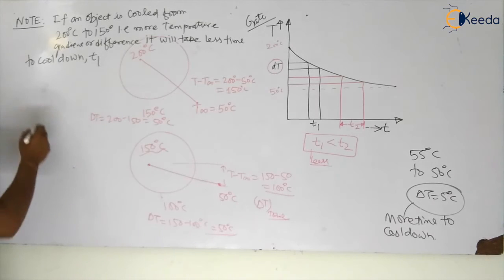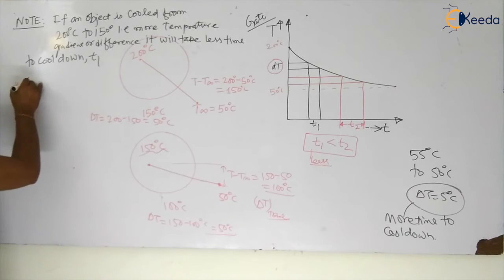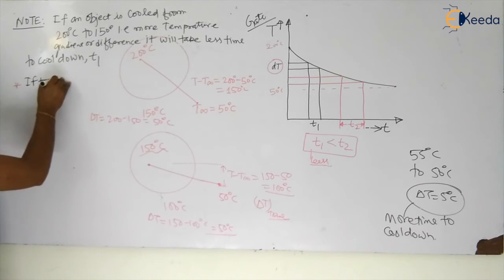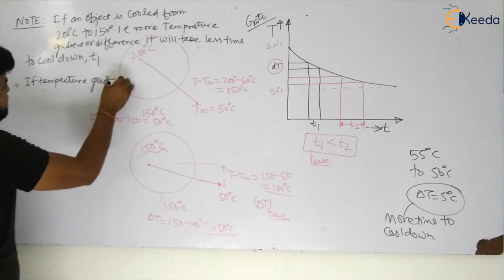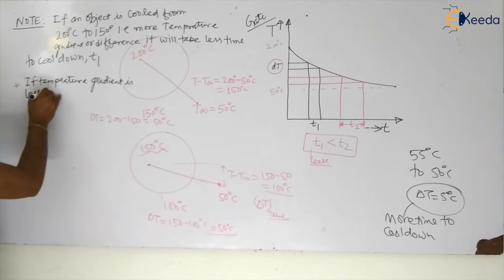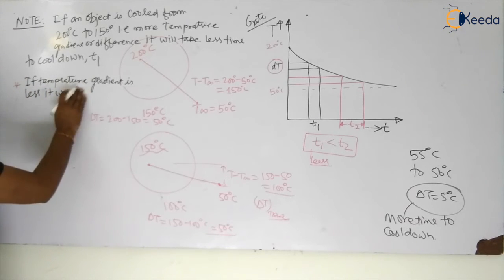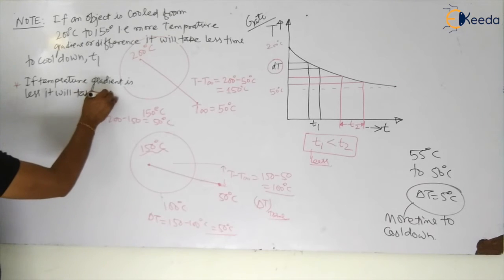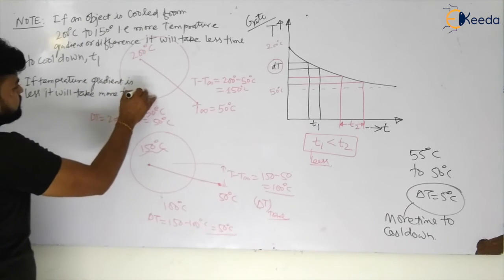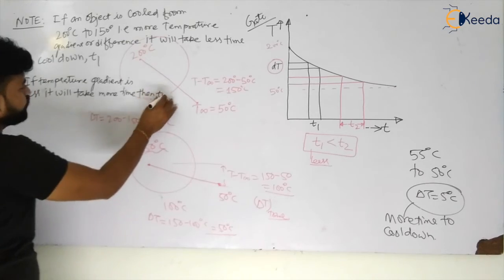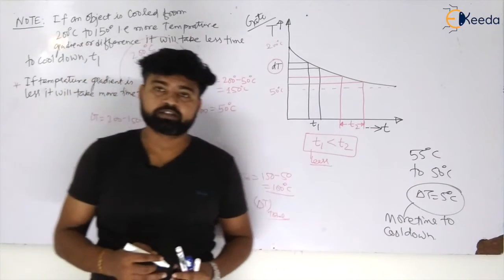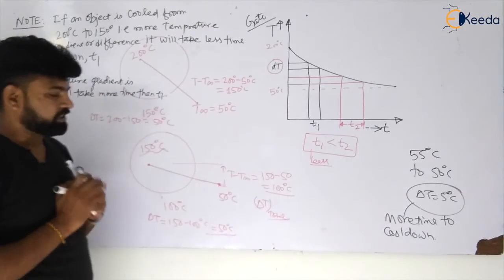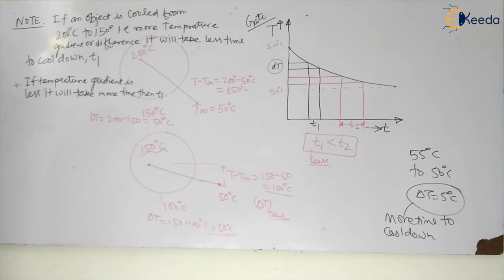Now, second, if the temperature gradient is less, it will take more time than T1. Okay, it will take more time than T1. So that's why T1 is less than T2, my dear students. Hope you have understood this concept. Okay, so let us see.